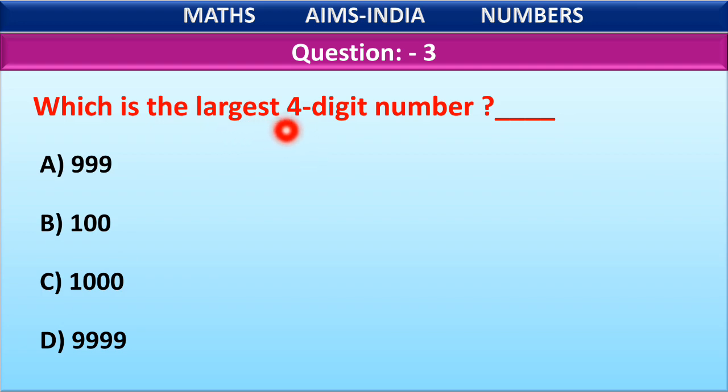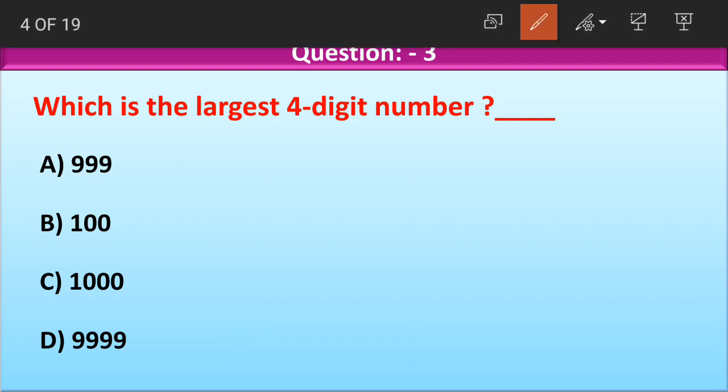What is he asking in the question? He is asking about a 4-digit number. Now look at the first option. How many digits does this have? This has 1, 2 and 3. The first option has only 3 digits. So will this be the largest 4-digit number, children? No, not possible. And coming to the second option, 100, how many digits does it have? 100 also has 3 digits. So again, it's not possible for 100 to be the largest 4-digit number.